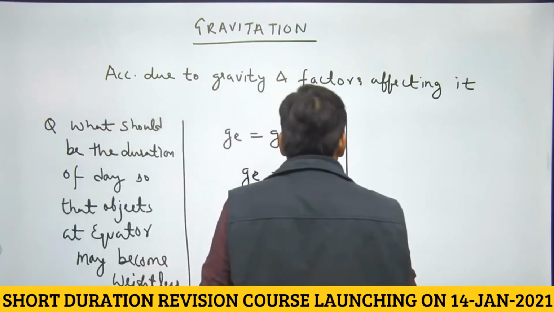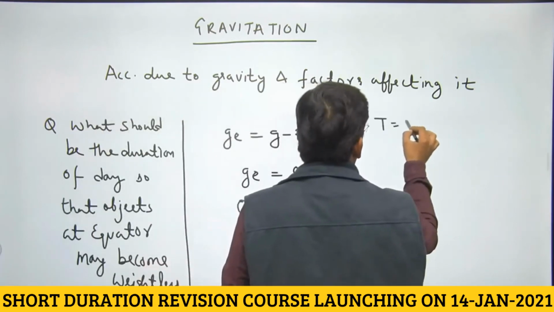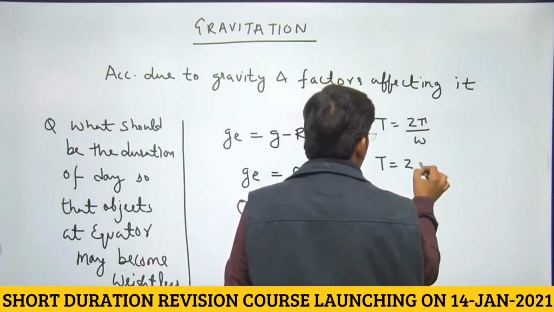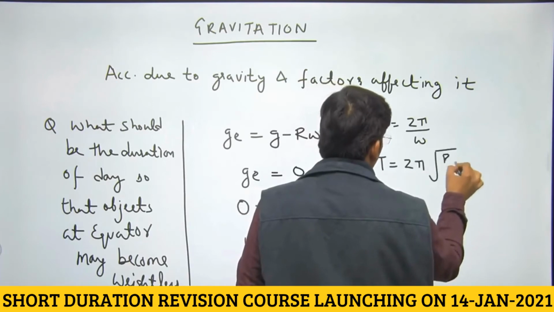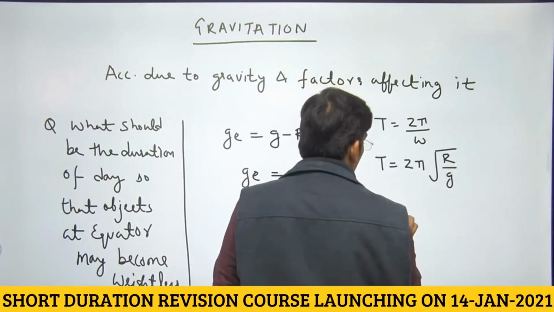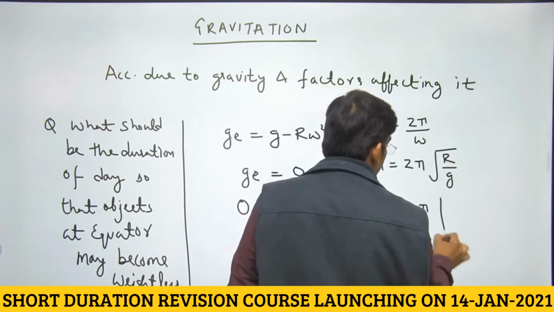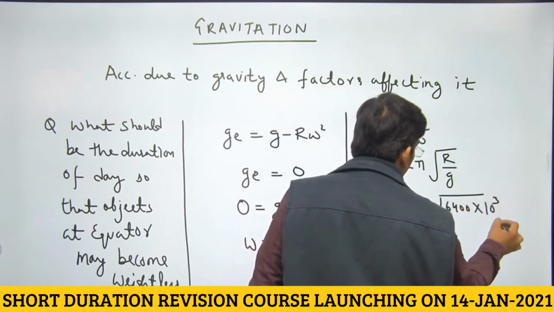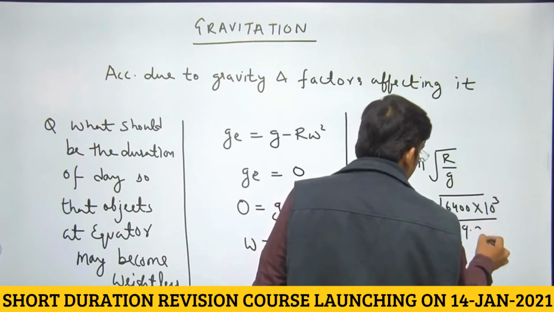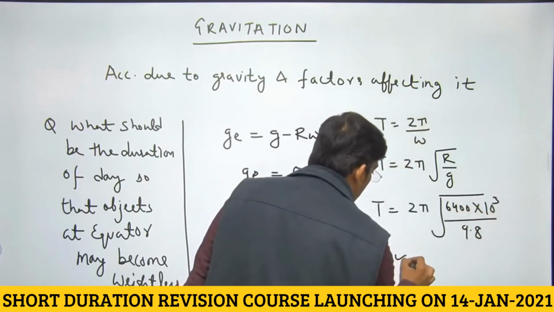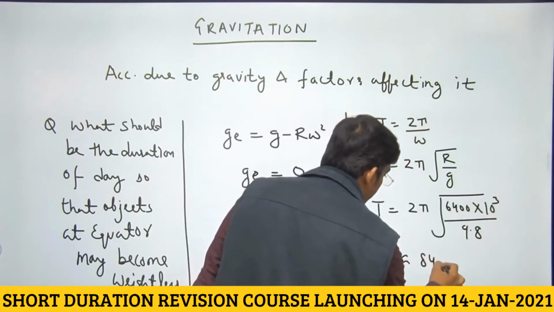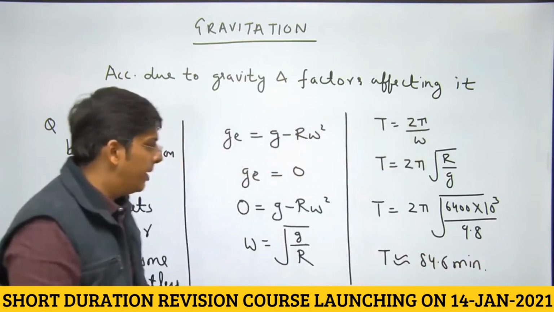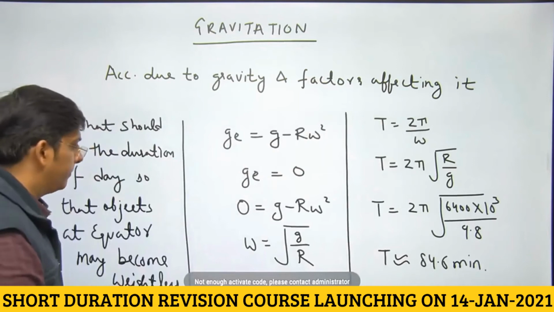and the duration of day in that case will be, time period is 2 pi divided by omega. It is going to be 2 pi under root of capital R by g. What is the value of capital R? It is 6400 kilometers, 6400 into 10 to the power 3. Do we know the value of g? Yes, it is 9.8. So time period comes out to be approximately 84.6 minutes. Right, dear students?